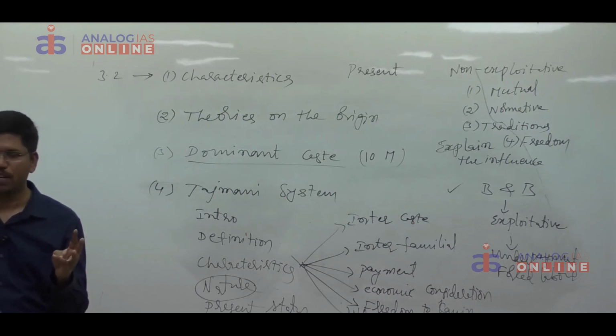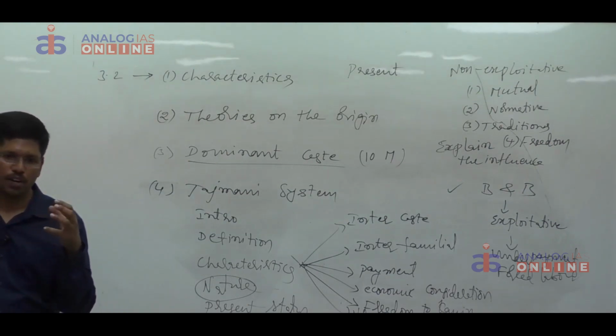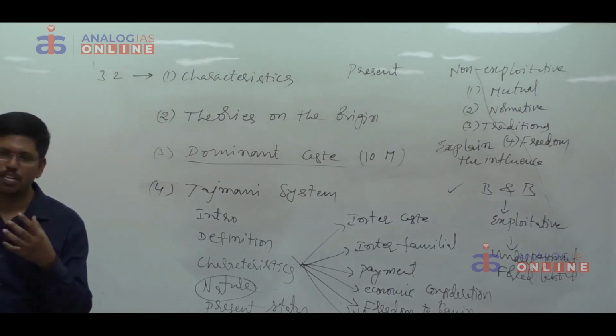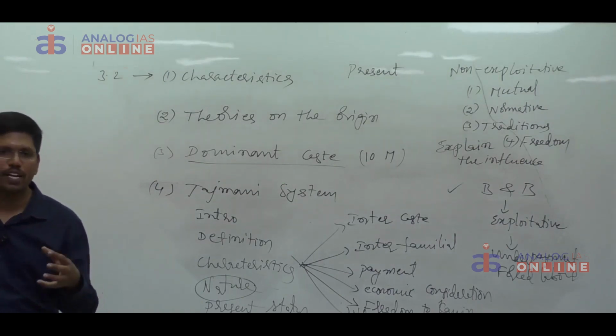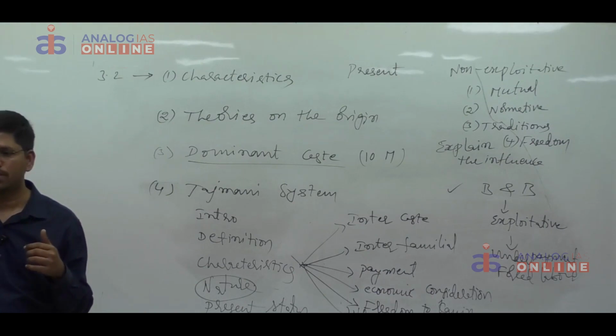Availability of ready-made goods, establishment of banks and cooperative institutions in the villages, integration of rural markets with the urban markets, migration of the kamins to the urban centers in search of better employment opportunities, weakening of association between caste and occupation, and emergence of caste consciousness and political awareness among the lower caste people. These are the factors.